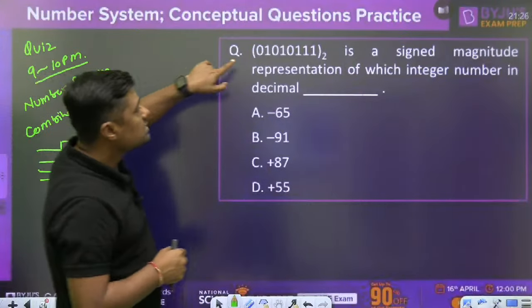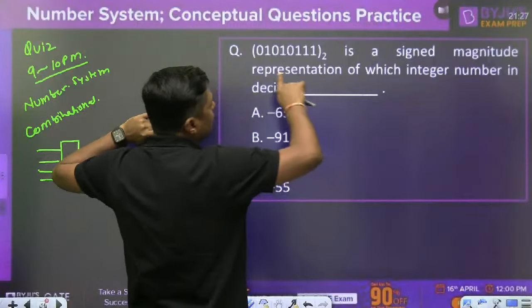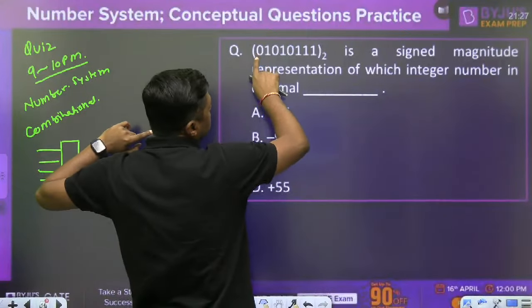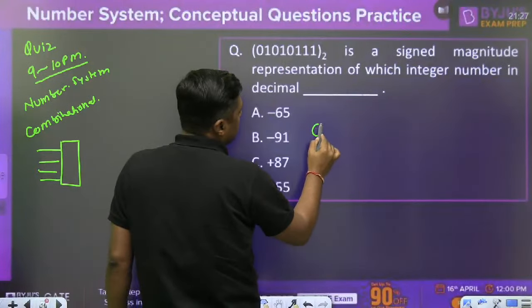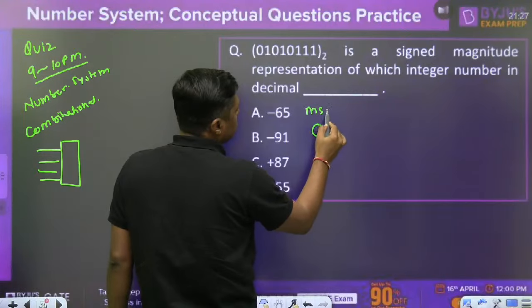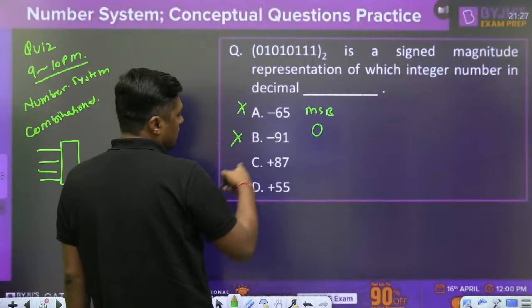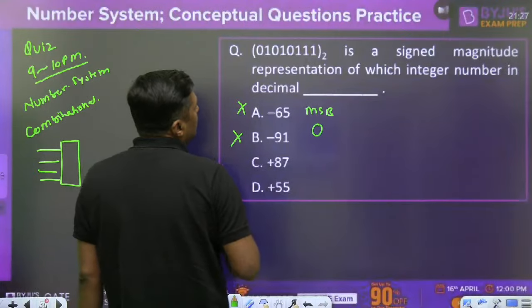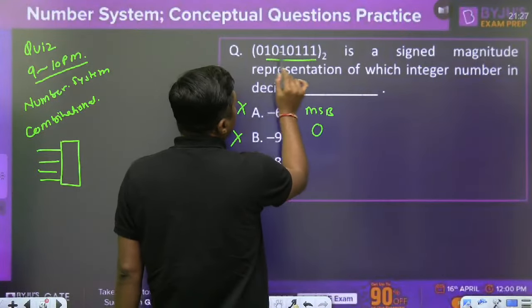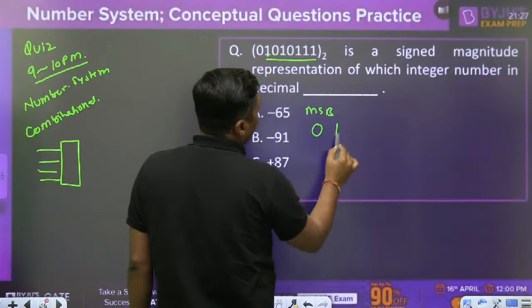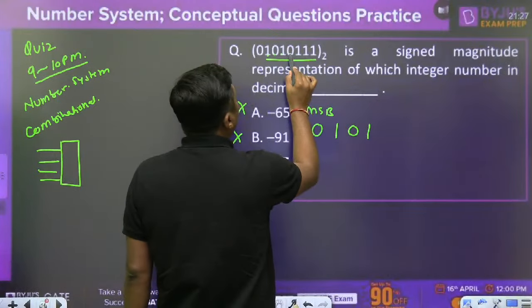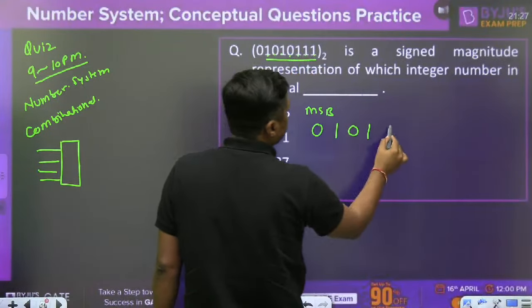Now guys, sign magnitude. In sign magnitude representation, the first bit, the MSB, always represents the sign. This is the sign, and that is 0. 0 means positive. That's why these are not the answer. 87 or 55. Now tell me how many bits are here? 1, 2, 3, 4, 5, 6, 7, 8.